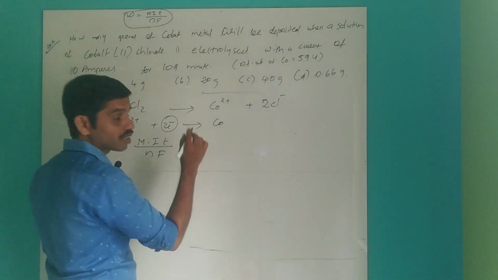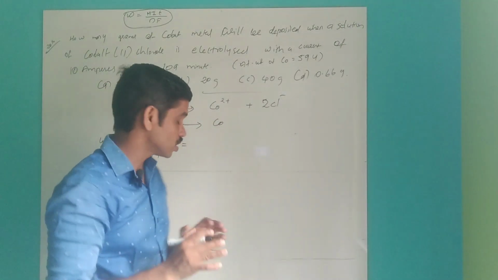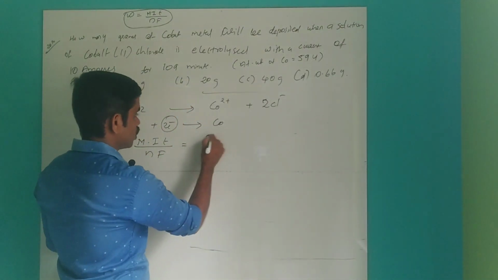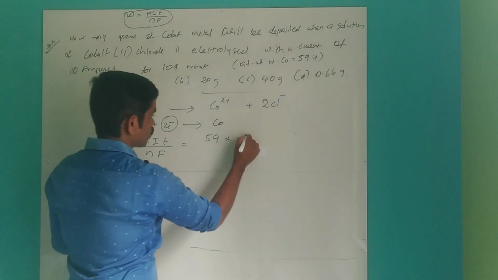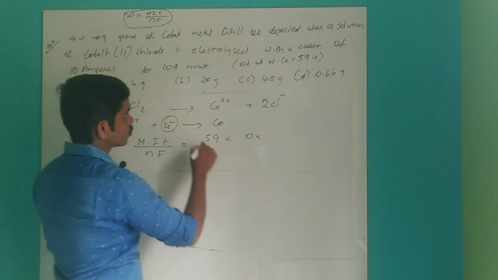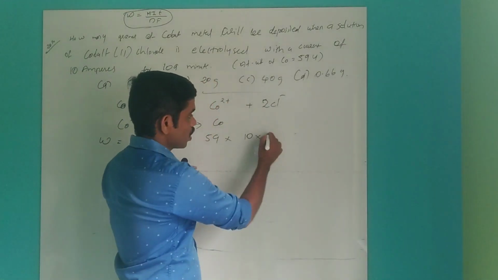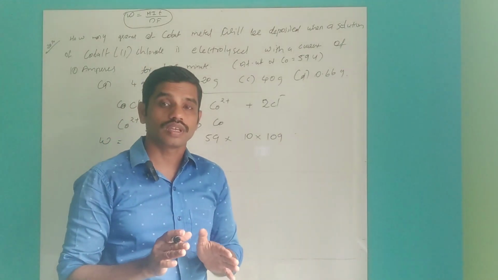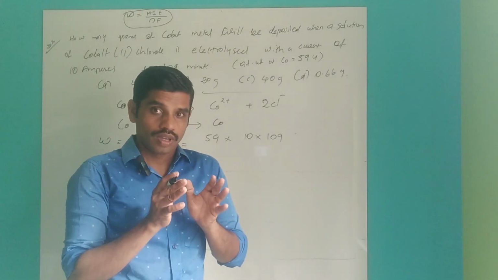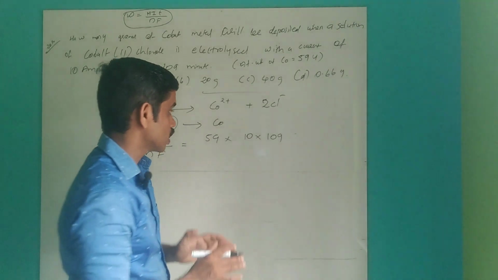In the question it will be given. So 59 into I. How much current are we passing? 10 ampere, 10 into time. It is in minutes, and in the equation we have to give it in seconds only.